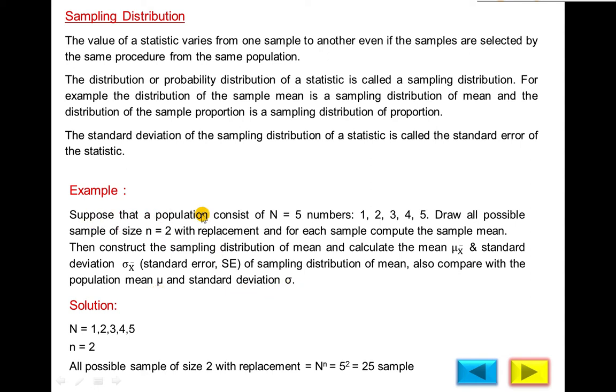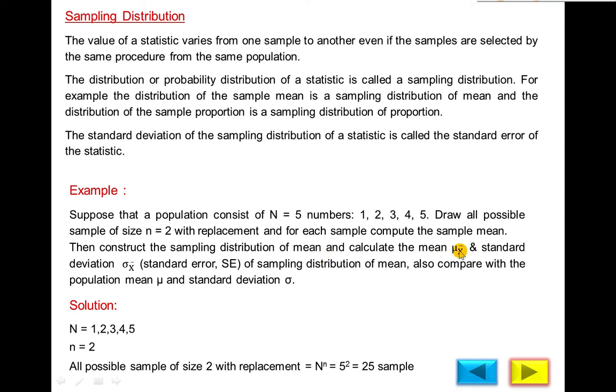Suppose that the population consists of N equal to 5 observations, numbers 1, 2, 3, 4, 5. Draw all possible samples of size 2 with replacement, and for each sample compute the sample mean. Then construct the sampling distribution of mean.